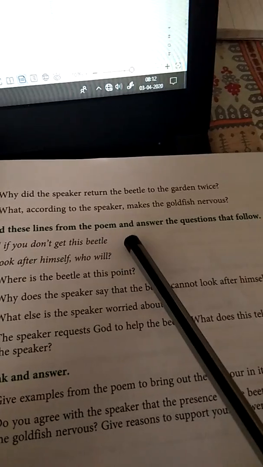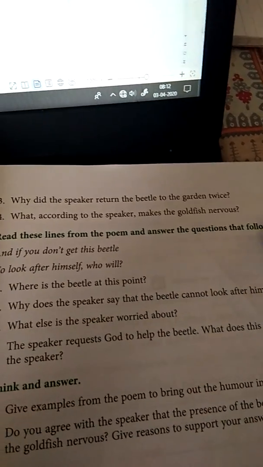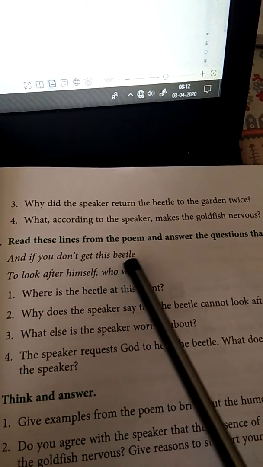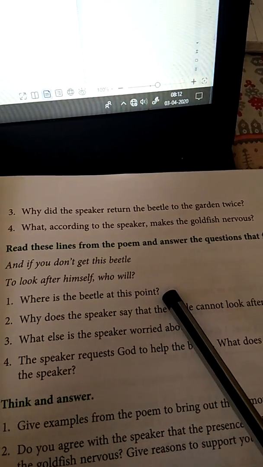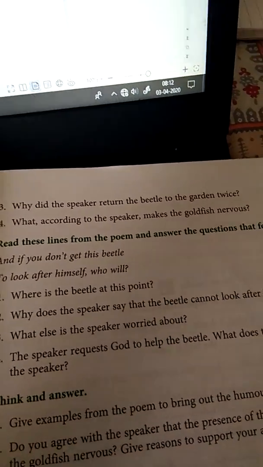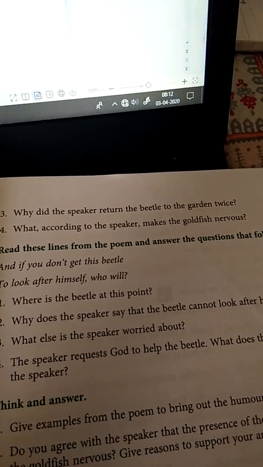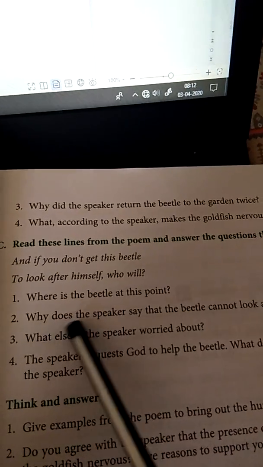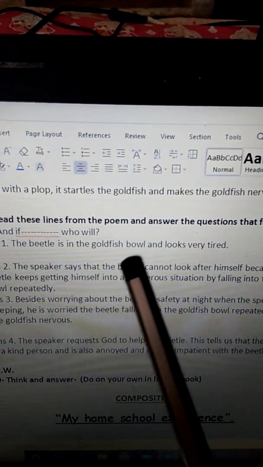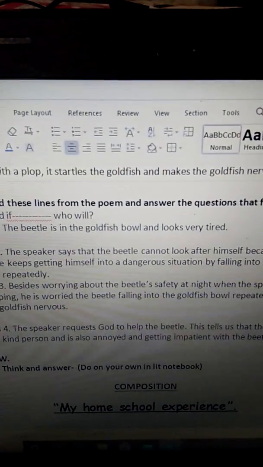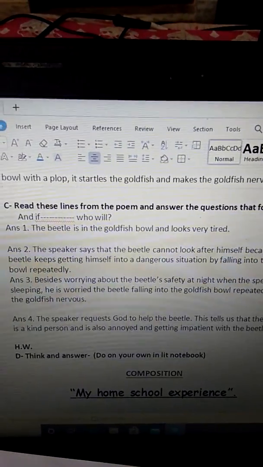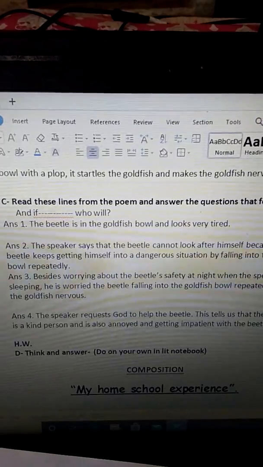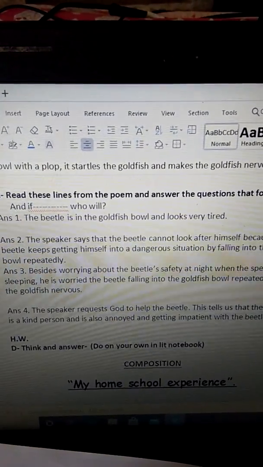Read these lines from the poem and answer the questions that follow. And if you don't get this beetle to look after himself, who will? So this is the point. Who will look after the beetle? Where is the beetle at this point? The beetle is in the goldfish bowl and looks very tired. So where is the beetle at present? The beetle is in the goldfish bowl and it looks very tired.